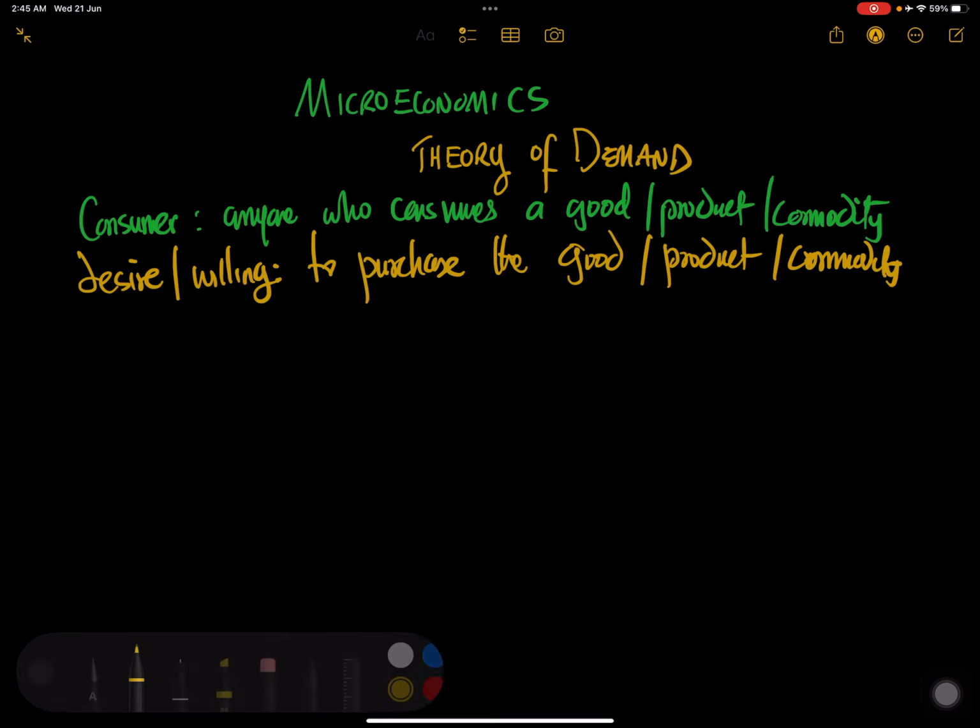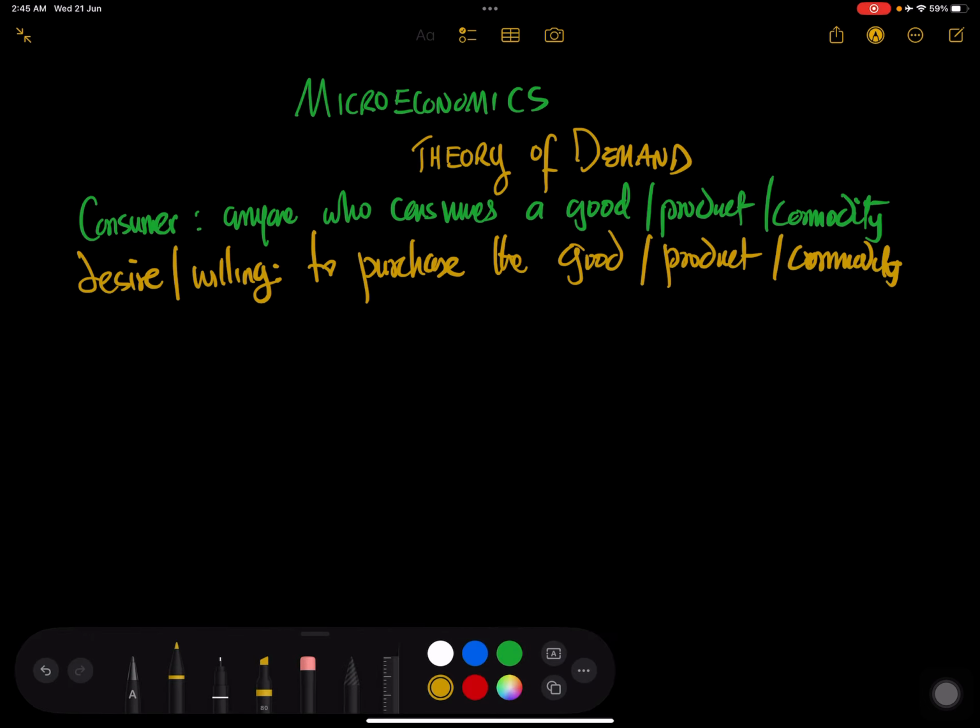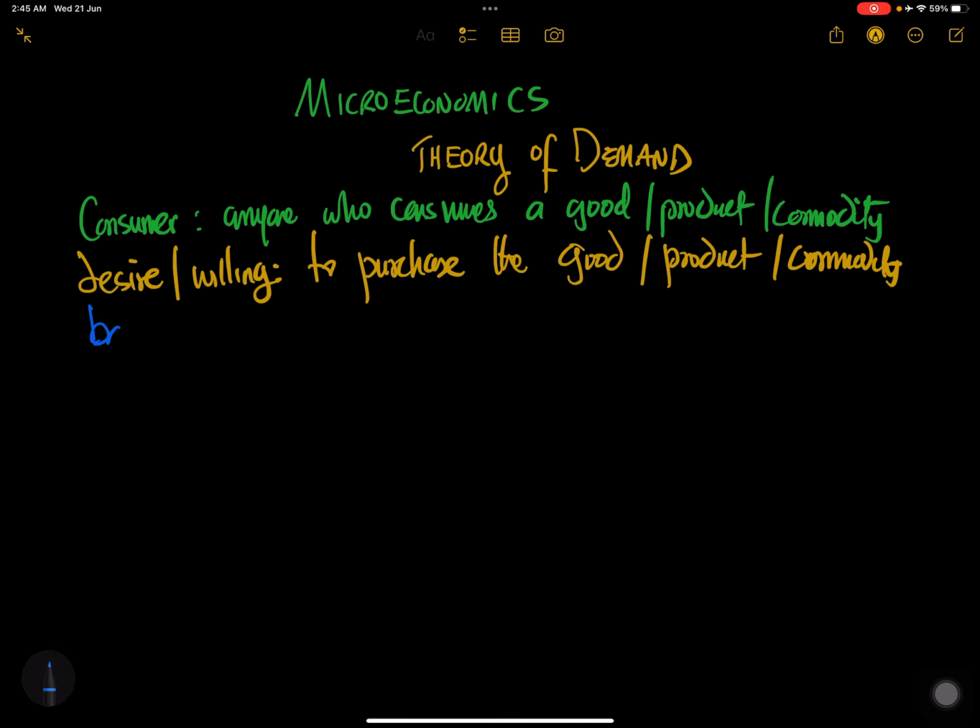And this desire is also backed by a purchasing power. So if we're talking about the theory of demand, we are looking at a consumer who is willing to purchase a good or a product, and he has a purchasing power. What is a purchasing power? That means the consumer should be in the position to have the money to patronize the product or the commodity. So these three things satisfy the theory of demand.